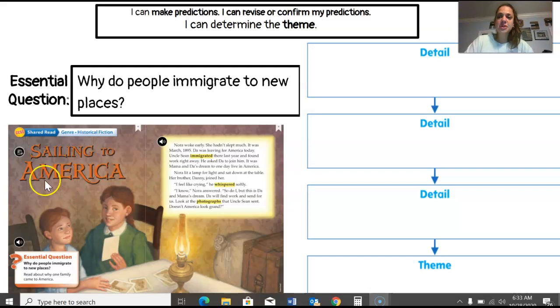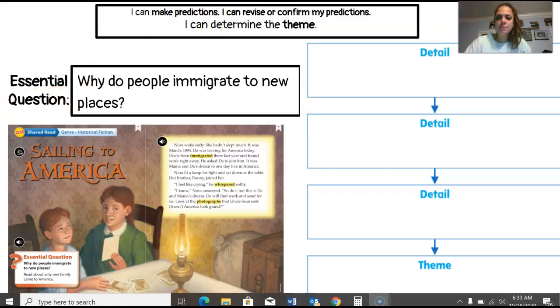And just from reading this question, I can make predictions. And my prediction, as I'm looking at the cover, I see the two characters that we read about on Monday, Nora and her little brother, Danny, and they're looking at pictures of America, dreaming of a new life.